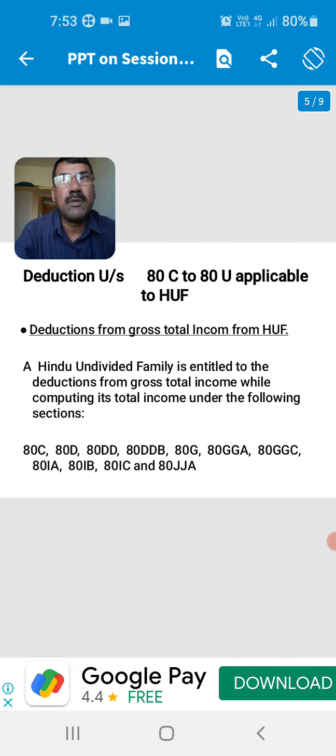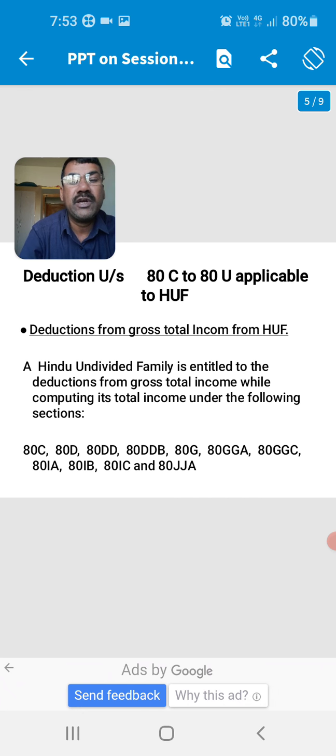Then some deductions are available in HUF. The deductions from gross total income for HUF. A HUF is entitled to deductions from gross total income while computing its total income under the following sections.